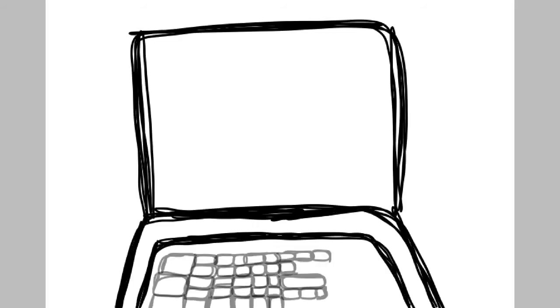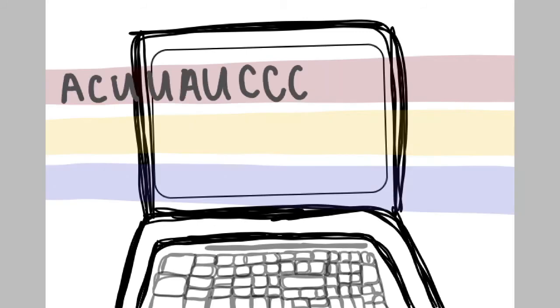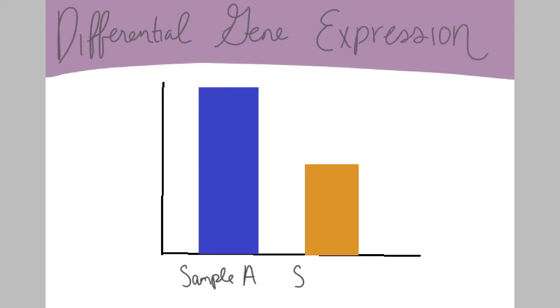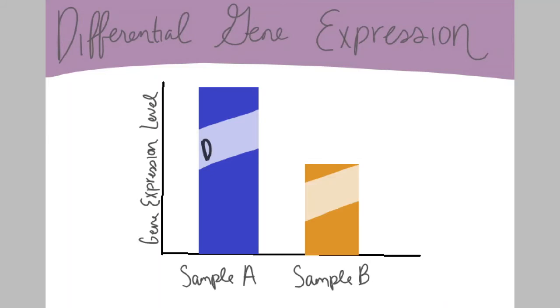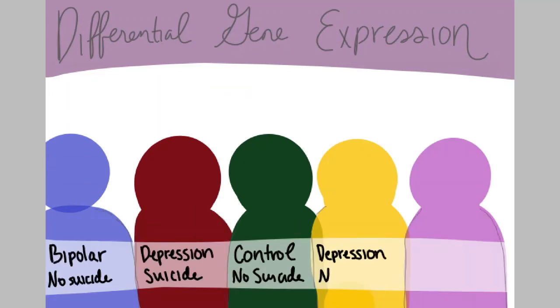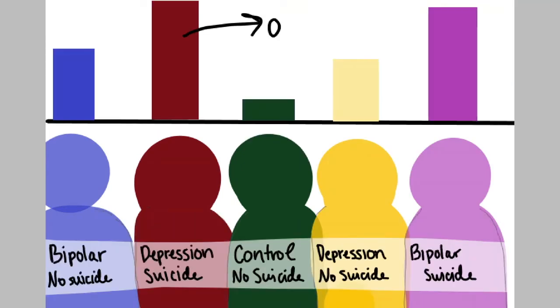Our analysis consisted of finding differentially expressed genes and gene networks in samples with and without mood disorders using large amounts of data. Gene expression refers to the amount of a gene product present. The bar graph shows differential gene expression between samples A and B seen with sample A's overexpression. If sample A had a disease and the difference in expression is statistically significant, this gene can be associated with the disease. In our analysis, we are looking for differentially expressed genes between samples with different characteristics, having a mood